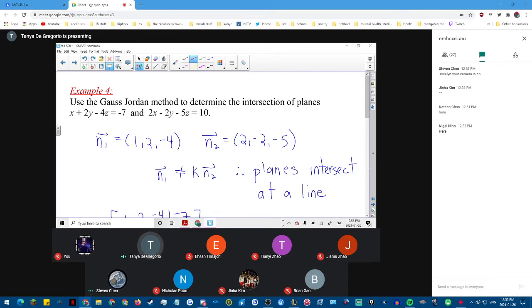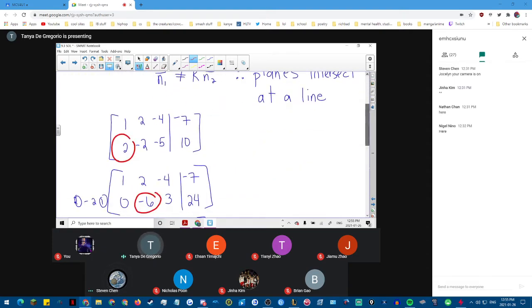Miss, I have a question. So how do you know that z equals t? You're letting z equal t. So for all these types of questions, would you just let z equal t? Yeah, because you have an infinite number of solutions. So that means t can vary. You're going to get different x's and y's depending on what t is. So you can basically make t whatever you want.